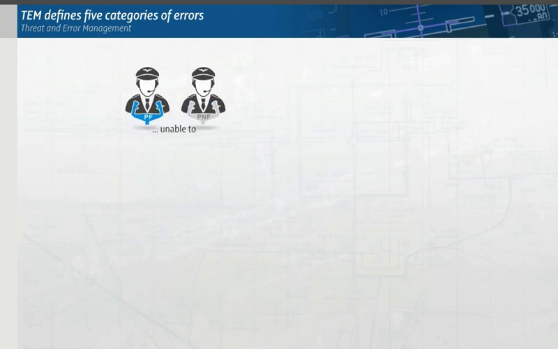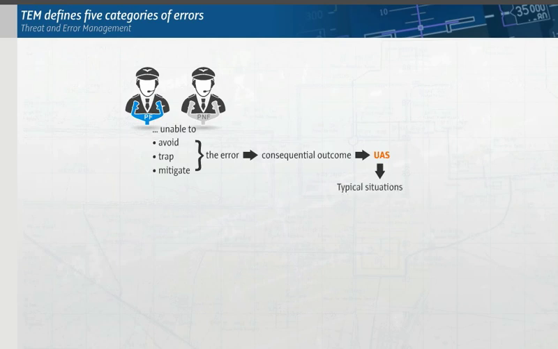If the crew is unable to avoid, trap, or mitigate the error, that is, unmanaged errors, the consequential outcome may lead to an undesired aircraft state. Typical situations that define an undesired aircraft state are incorrect aircraft configurations, unstable approaches, and vertical, lateral, or speed deviation.